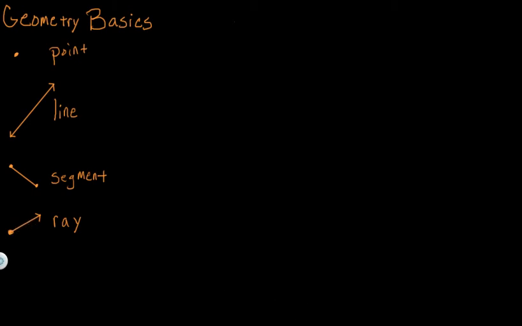And then finally, if we take 2 rays and we connect them at the same endpoint, then we have what is called an angle. All right? So we take 2 rays and they share a common endpoint, but they're going in 2 different directions. This is how we define angles. And we'll talk a little bit more about angles in the next video, but the point that the 2 rays of an angle share is known as the vertex of the angle.